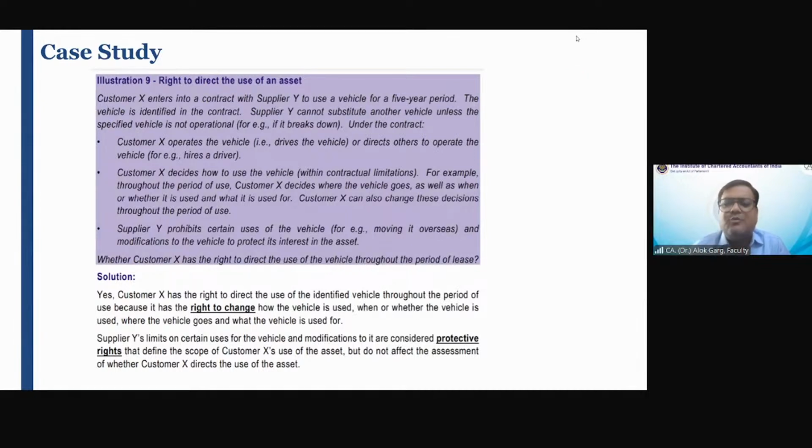It is customer X who is deciding how and for what purpose this asset is going to be used. Yes, customer X has the right to direct the use of the identified asset throughout the period of use because it has a right to change how the vehicle is used, when or whether the vehicle is used, where the vehicle goes and what the vehicle is used for. Supplier Y's limits on certain uses of the vehicles and on modification are considered protective rights that define the scope of customer X's use of the asset, but do not affect the assessment of whether customer X directs the use of the asset.